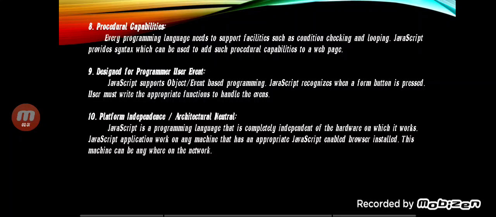Designed for programmable user events. JavaScript supports object and event based programming. JavaScript recognizes when a form button is pressed, and the user must write the appropriate functions to handle the events.